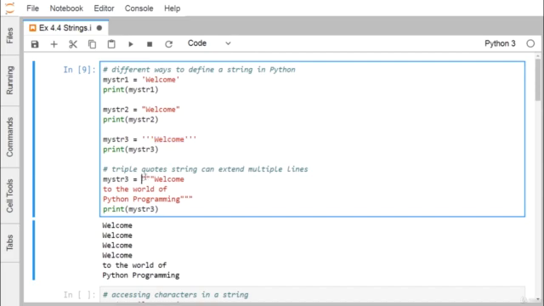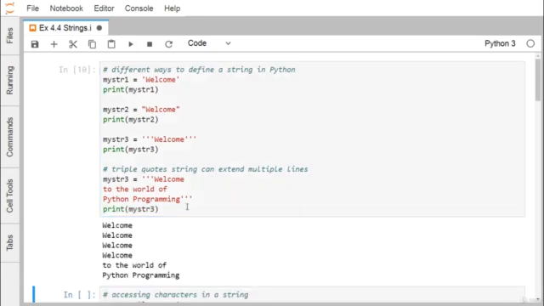Now here we have a triple double quote. You can also use a triple single quote, that is not an issue. If we print my str3, it will print welcome to the world of Python programming. So a triple quoted string can extend over multiple lines. In place of this triple double quote, if we put a triple single quote here, will there be any change in the outcome? Let me execute. I'm getting the same output as I got earlier.